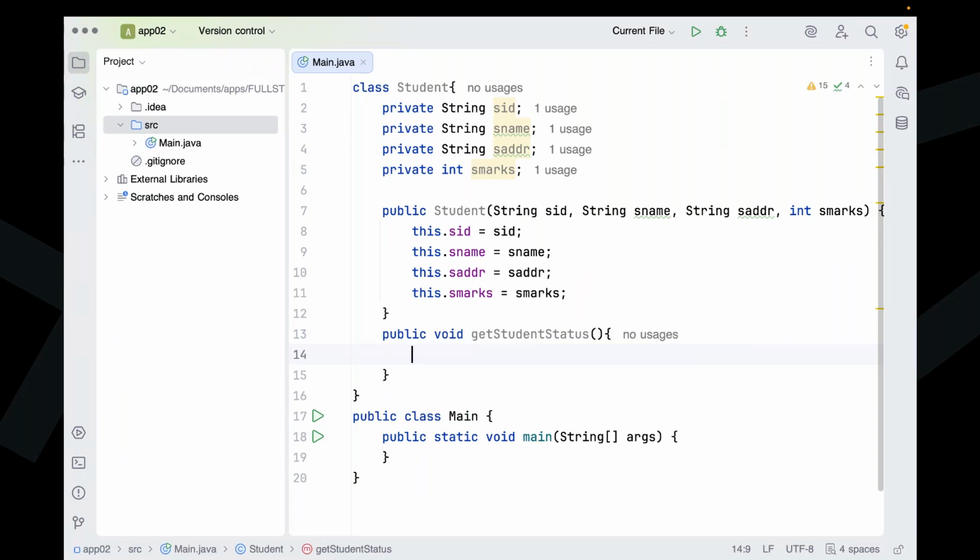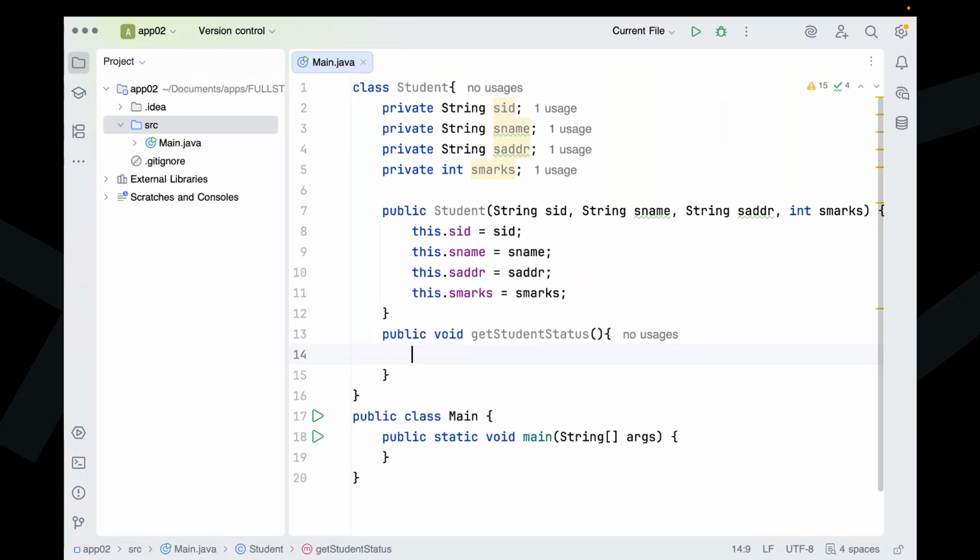Guys, now observe carefully. The expected thing for student marks is 0 to 100. The unexpected thing is marks less than 0 or greater than 100. Nobody will expect that. Am I right or not? So if the marks are less than 0 or greater than 100, an unexpected event is coming. That is an exceptional situation where there is a requirement to raise an exception, and to raise an exception we have to use the throw keyword.